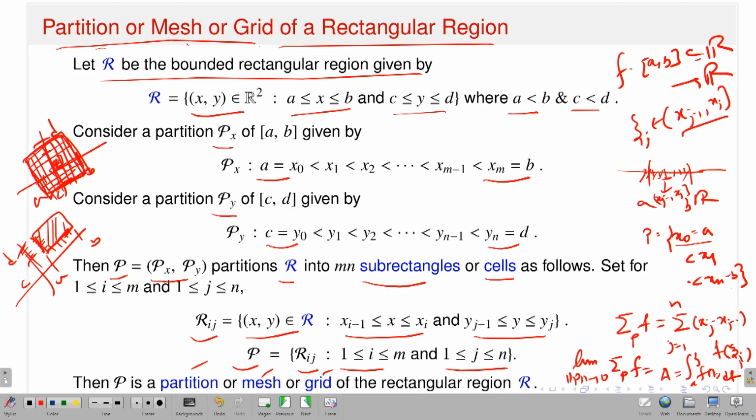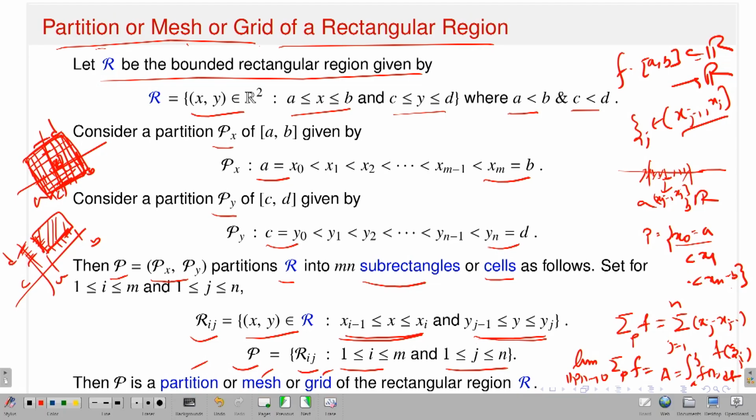Then you combine these two things, Px and Py. That means you take a small rectangle, which I denote as Rij. Here i stands for the interval [x_{i-1}, x_i], exactly as I have written, and j stands for the interval [y_{j-1}, y_j]. You consider Rij, which is the collection of all those points (x, y) where x lies between x_{i-1} and x_i and y runs between y_{j-1} and y_j.